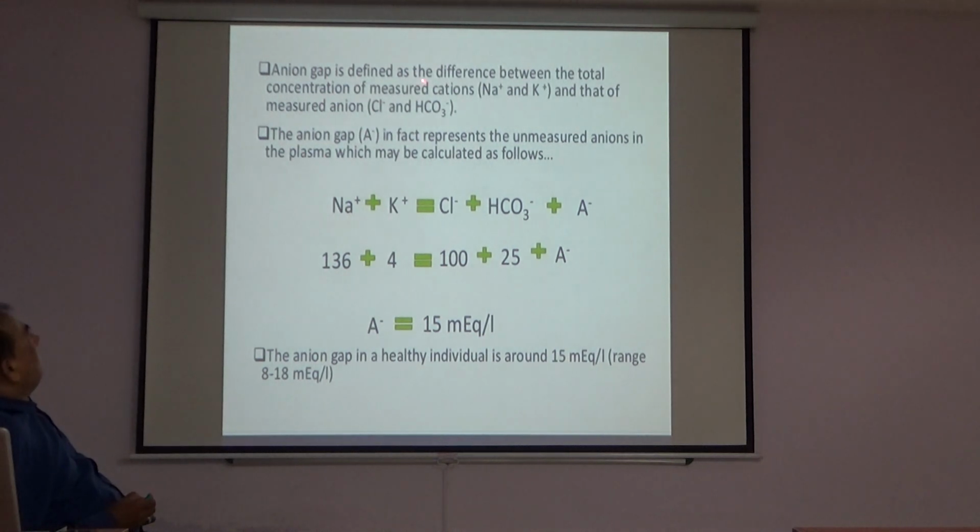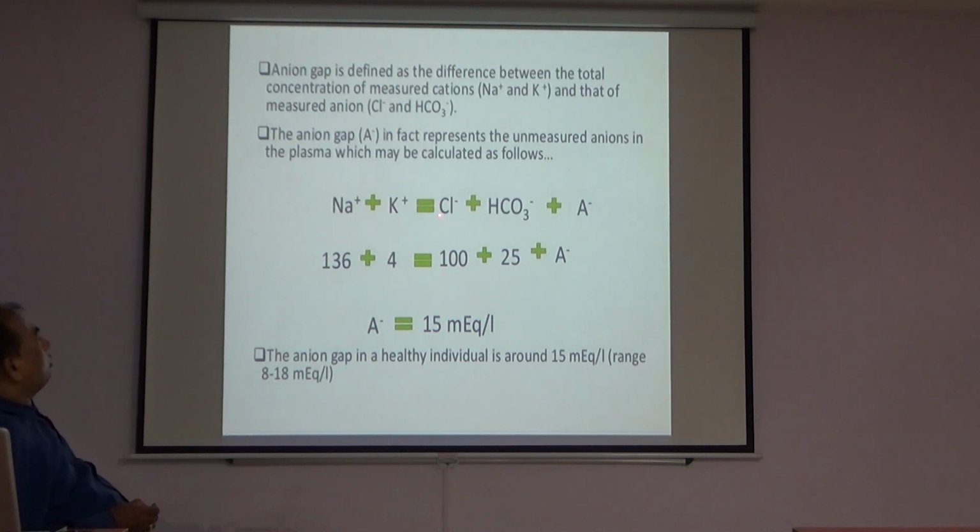Anion gap is defined as the difference between the total concentration of measured cations, that is sodium and potassium, and that of the measured anions, chloride and bicarbonate ions. The anion gap in fact represents the unmeasured anions in the plasma, which may be calculated as follows.